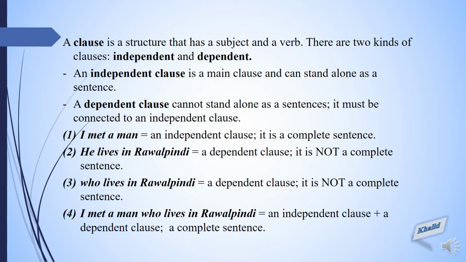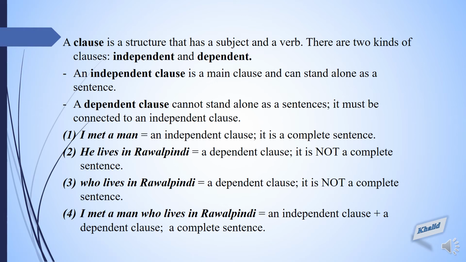In our previous session, we learned about clauses, that a clause is a structure that has a subject and a verb. We also covered the two types of clauses. The first one is called the independent clause and the second one is called the dependent clause. And remember, I told you the other name of the dependent clause. It is called the subordinate clause. And what is an independent clause? It is a main clause and can stand alone as a sentence. It means that it is a complete sentence.